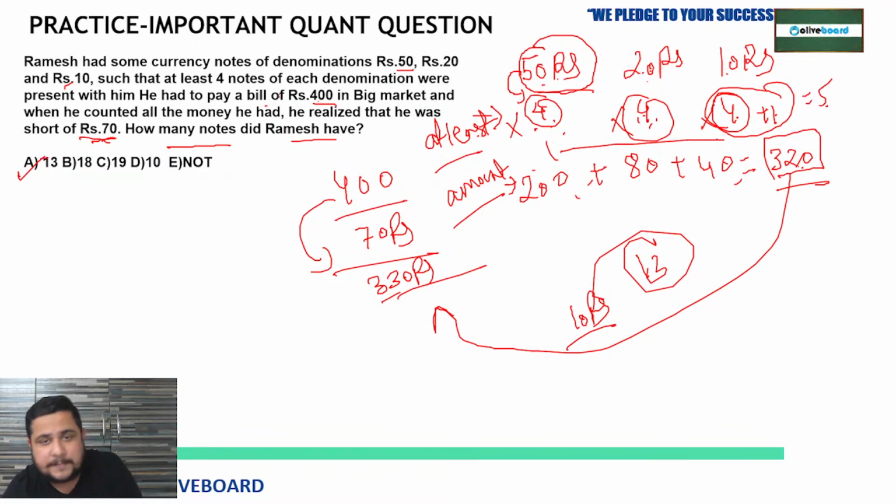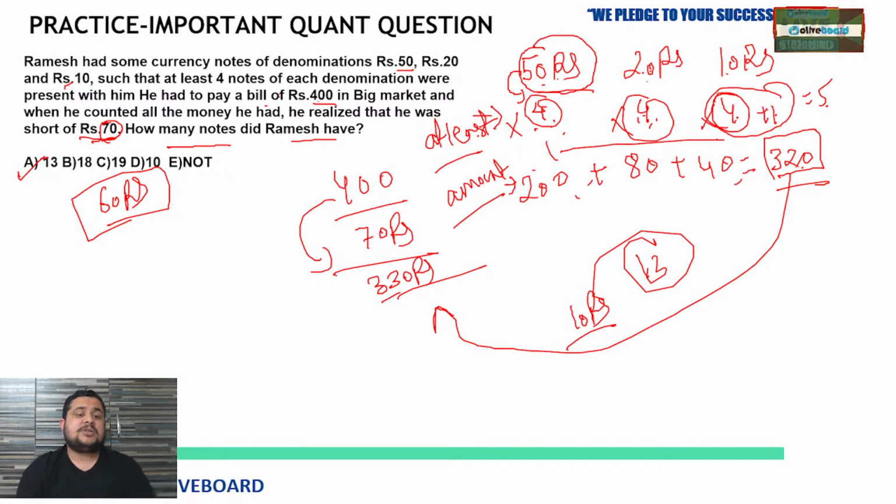Very good, Satya. Excellent. So, okay, tell me, I am changing the case here. Suppose he was short of 60 rupees, he was 60 rupees short, then what will be the answer of this question?